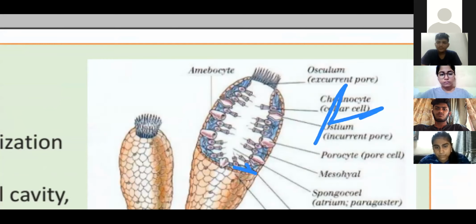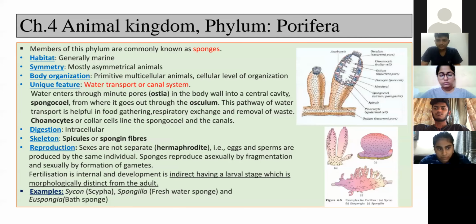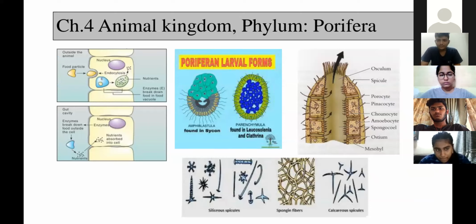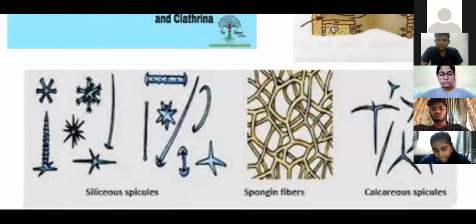They are like this one, some of them like this, in this way, right? These are the spicules and spongin fibers.